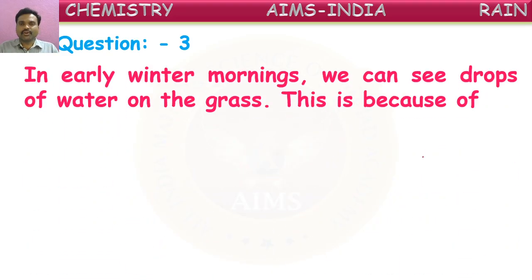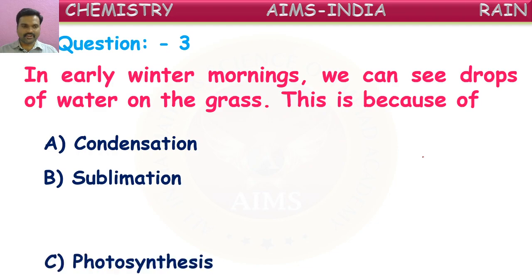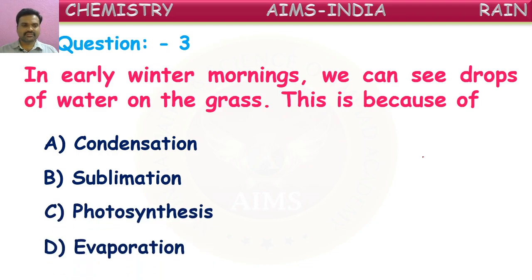In early winter mornings, we can see drops of water on the grass. This is because of, yes, we discussed this just now. So we observe some droplets of water on the grass in the early mornings of winter. From where is this water coming? Is anybody pouring it on the grass? No. Let us see the options for the correct reason: is it condensation, sublimation, photosynthesis, or evaporation? What is the correct reason for this, children?